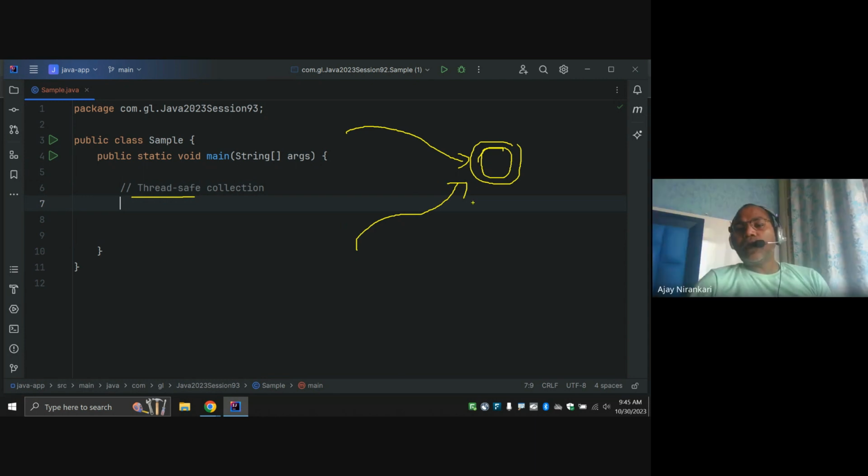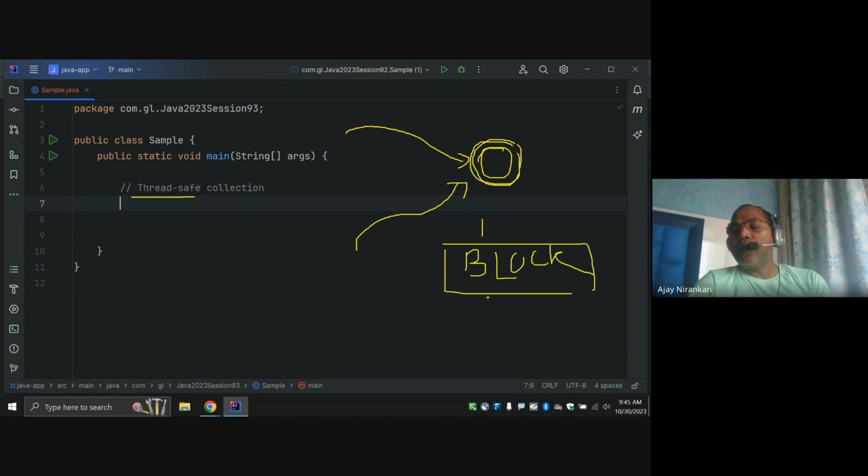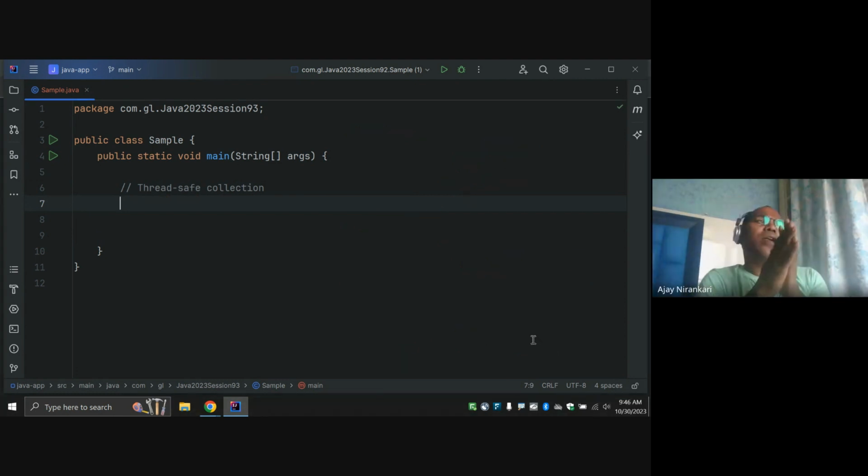So this is the main purpose, so that we can write our own class as a thread safe class, or Java library itself provides some set of thread safe classes. Like last class we read about the BlockingQueue interface, and we studied two implementations of this interface: one is the ArrayBlockingQueue, another is the LinkedBlockingQueue, right? So today we have to understand some other thread safe classes that already exist.